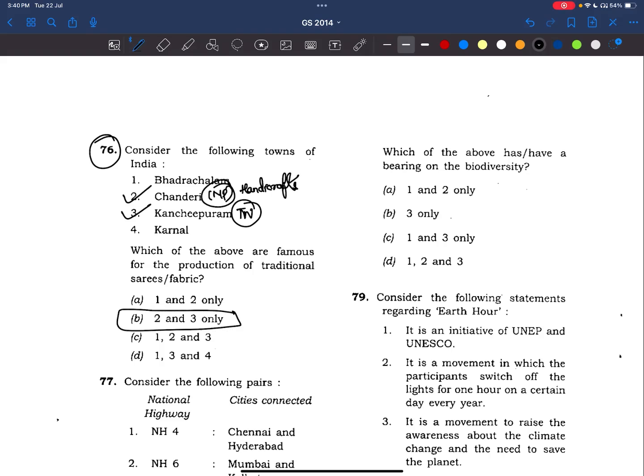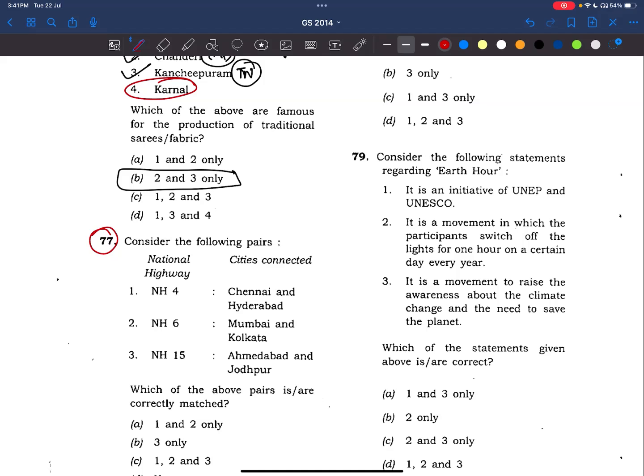It is factual. And Bhadrachalam, this is a pilgrimage where Lord Sri Ram temple is there. And Karnal, I think this city is in Punjab, I think so, right? And it is not associated with the making of sarees, right? Answer is only 2 and 3. And we have to read about these places because UPSC has given mention of it. Definitely, it can be asked in further examinations. Okay. Now, coming to 77th question.